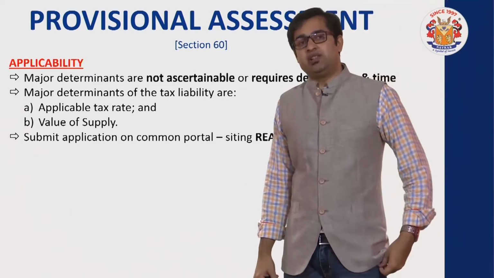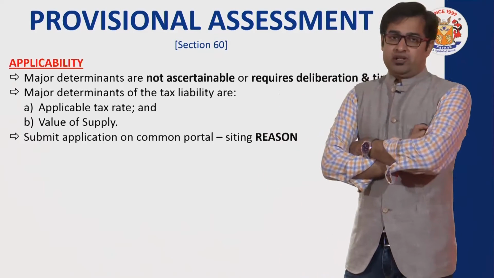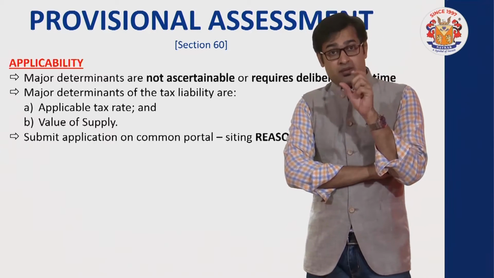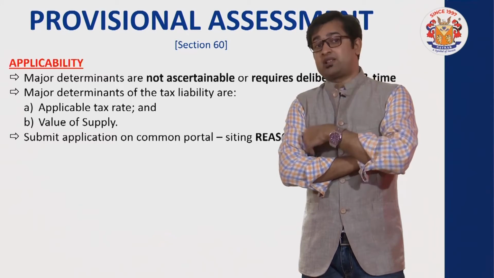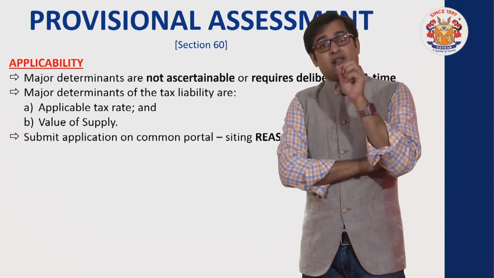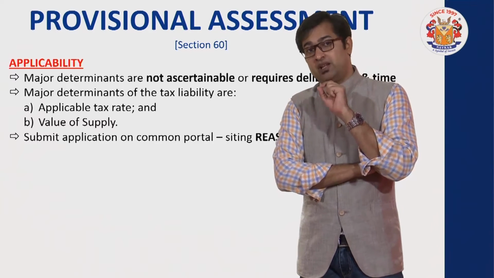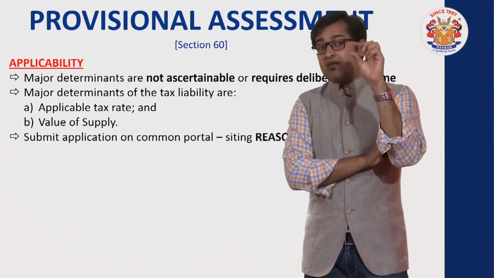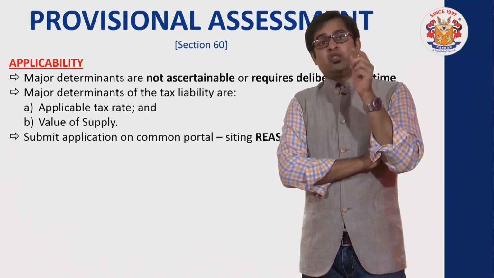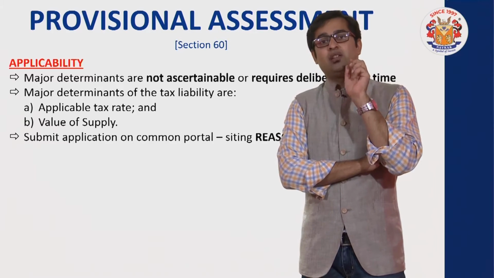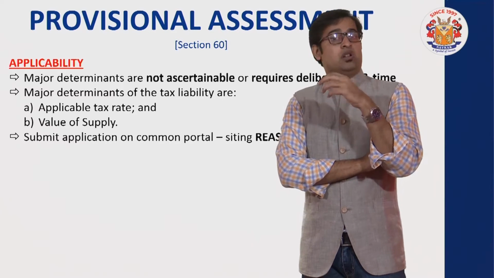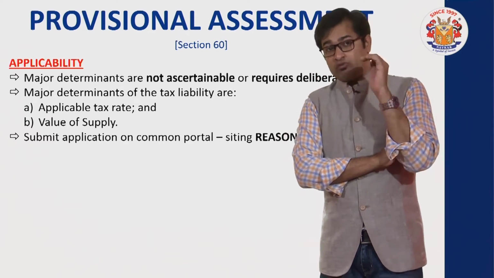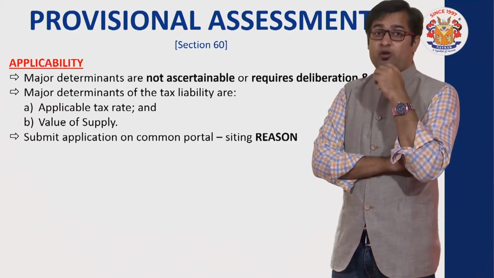Now what can be the reason? Okay, there can be various possibilities. First of all, possibility can be that as of now I am supplying certain goods to my customer and I have said to him that if you make payment within 30 days, then at a later stage I will give you a discount. So as of now I have some value, but I am not sure whether that value will become the final value or that value will get reduced at a later stage. So because I am not sure today, I may think of provisional assessment.